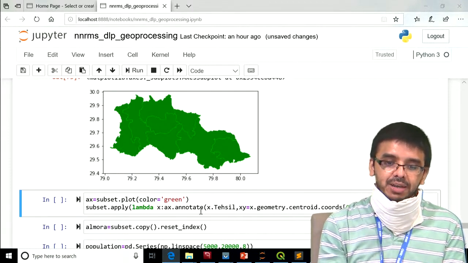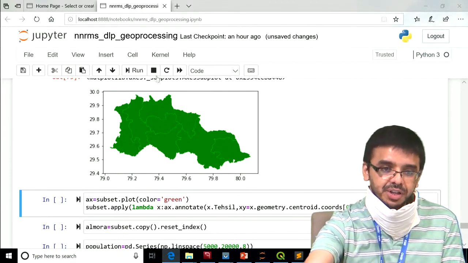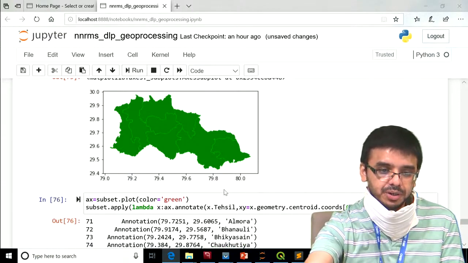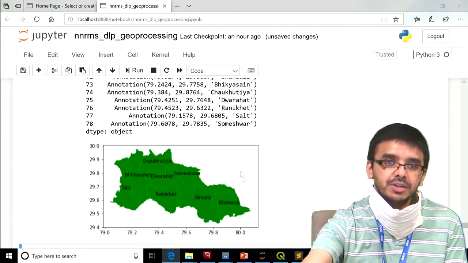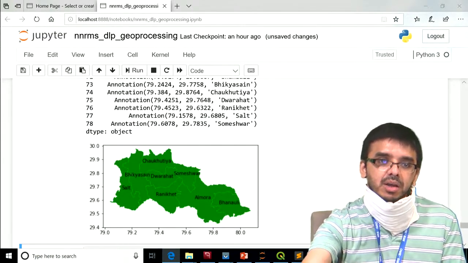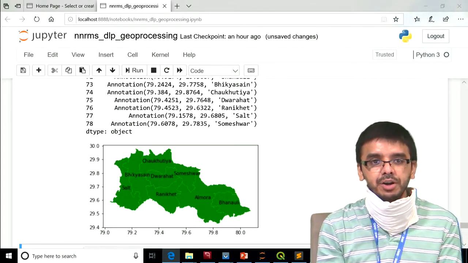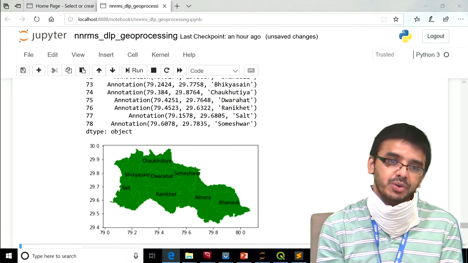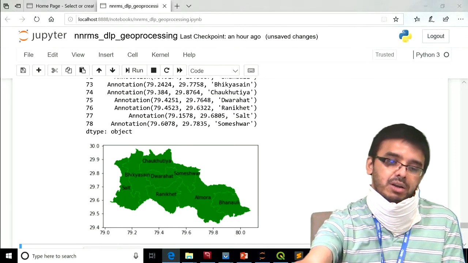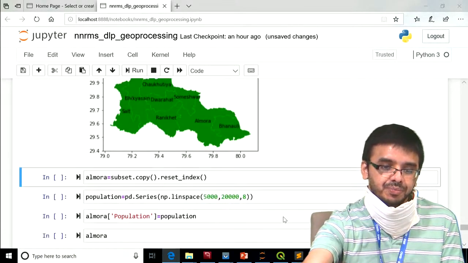This will annotate every tehsil with its name. Now you can see that every tehsil, every polygon, got annotated with its name. Similarly, you can annotate with any other attribute.